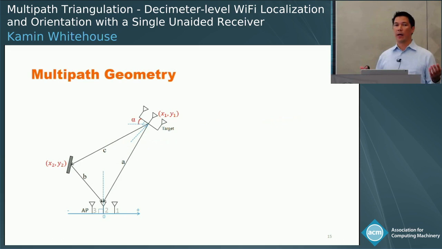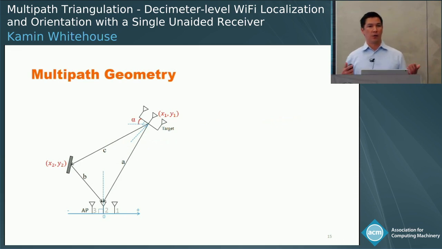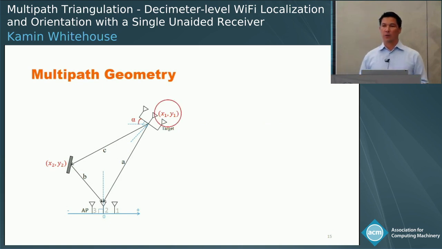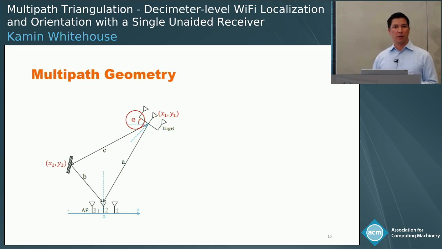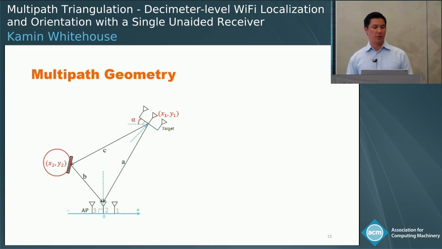And then once we have those path parameters, we want to solve for the location of the target. And there are 5 parameters we need to estimate, shown here in red. X1 and Y1 are the location of the target. Alpha is the orientation of the target with respect to the receiver's orientation. And X2 and Y2 are the location of the reflecting surface.